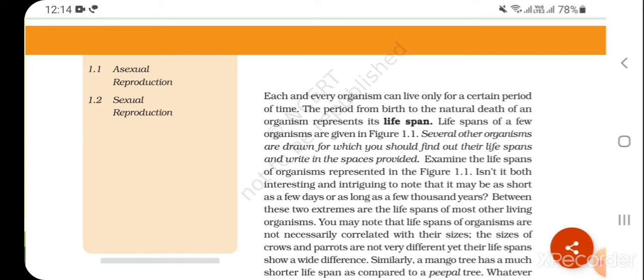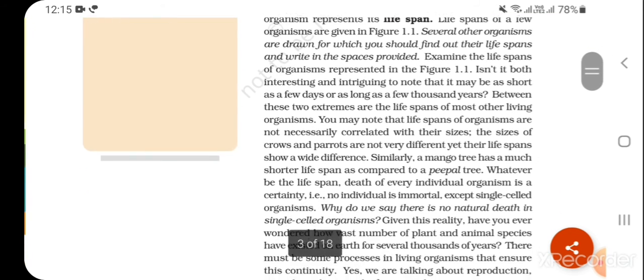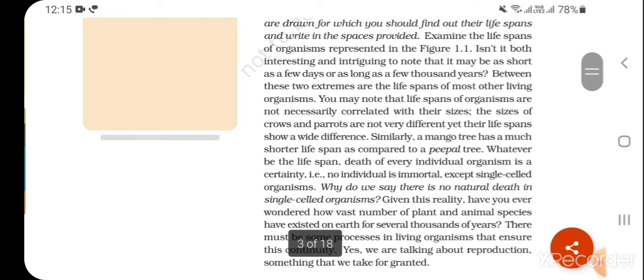Examine the lifespans of organisms represented in Figure 1.1. Isn't it both interesting and intriguing to note that it may be as short as a few days or as long as a few thousand years? Between these two extremes are the lifespans of most other living organisms.